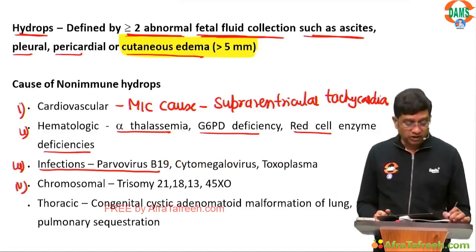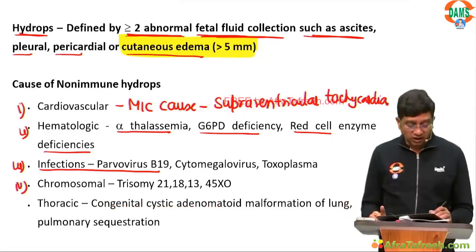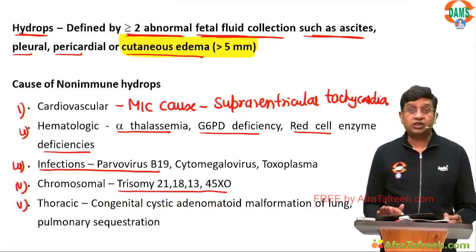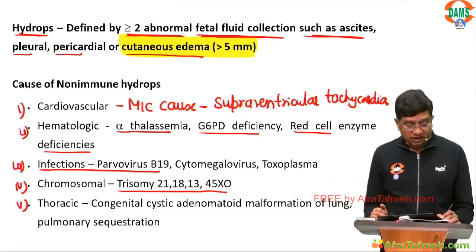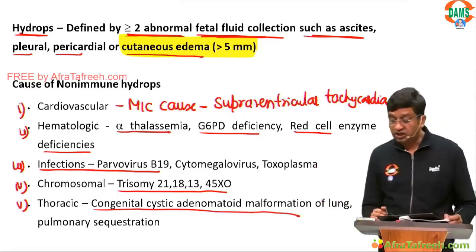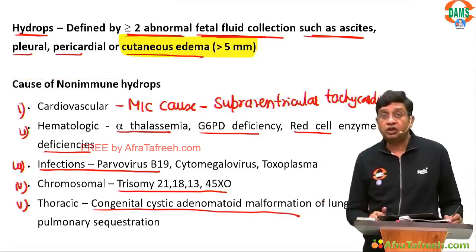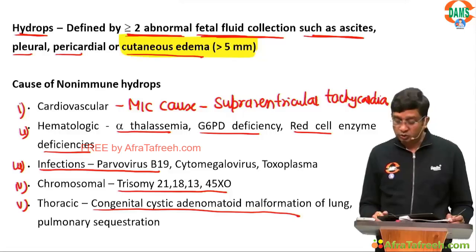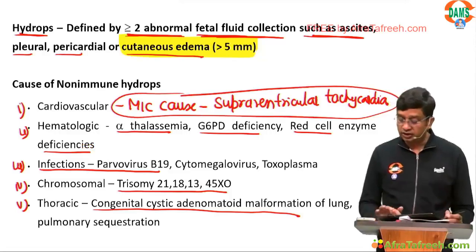Fourth is chromosomal disorders, which includes the 3 common trisomies 21, 18 and 13, and Turner syndrome. And fifth and last is thoracic, which includes problems in the lungs, CCAM, congenital cystic adenomatoid malformation of lung, and pulmonary sequestration. This is important to remember: the most common cause of non-immune hydrops is supraventricular tachycardia, right?